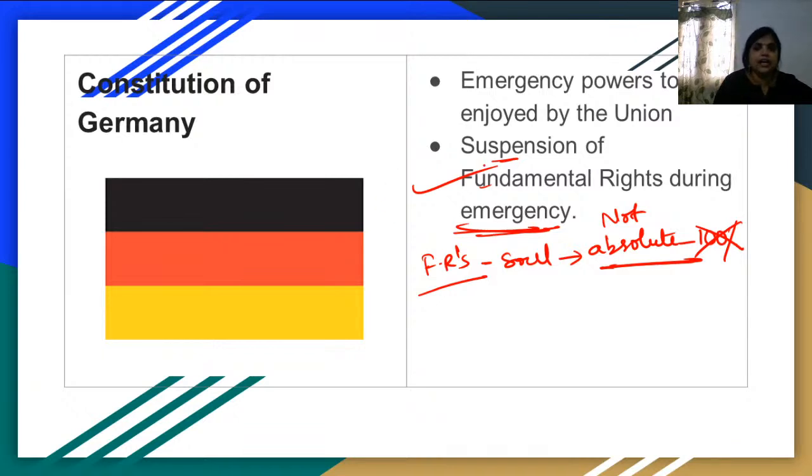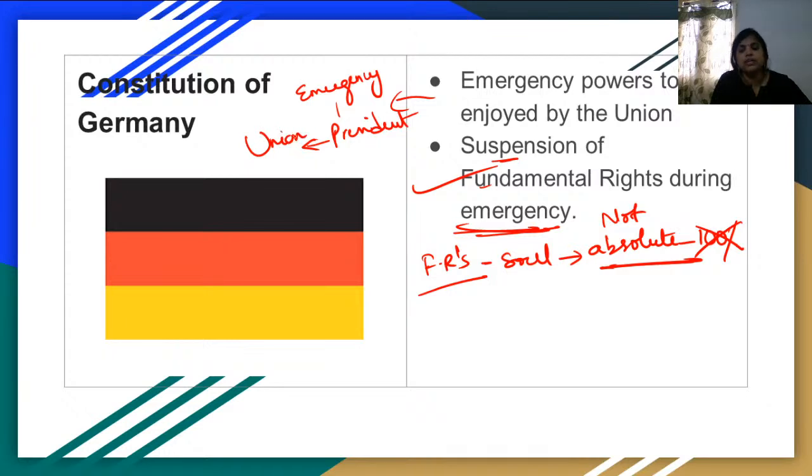This is one thing. And also the power to declare emergency, like, from today onwards a national emergency is going to be declared. Who has the power to declare? The president will declare. When I say president, you have to understand it is the union government. So the union government enjoys that power to declare the emergency in the country, and this power given to the union is from the Constitution of Germany.